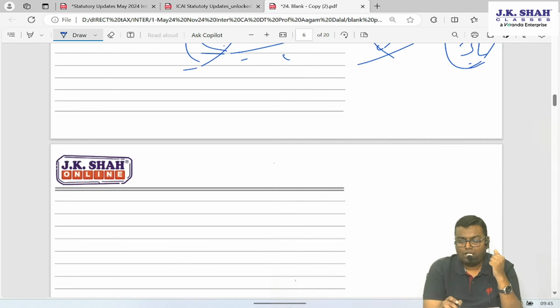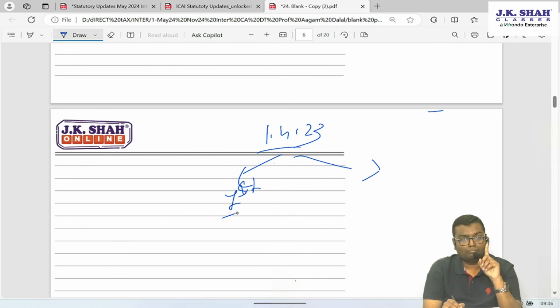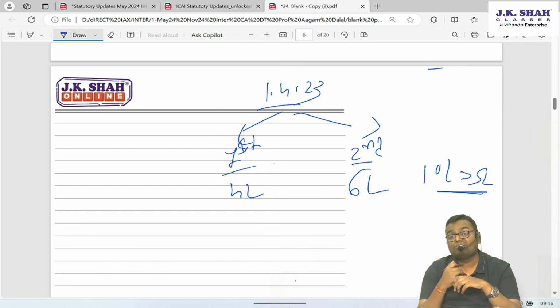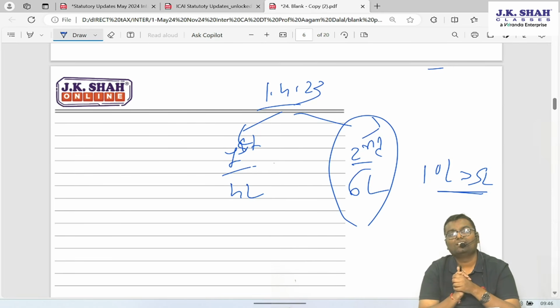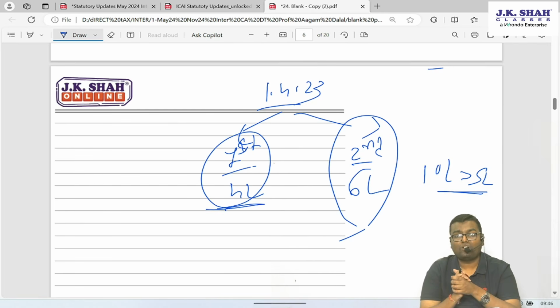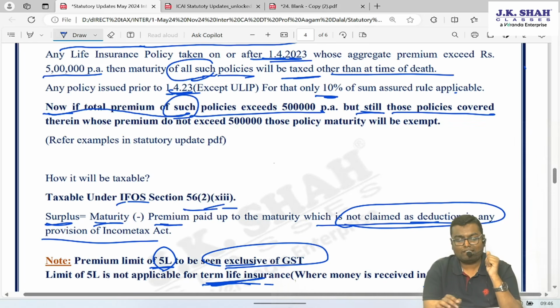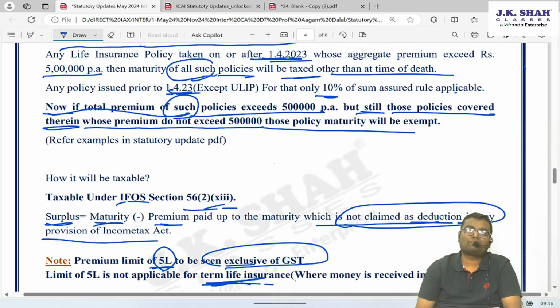One more example. On or after 1st April 23, let's say 2 policies are there. First policy premium is 4 lakh. Second policy premium 6 lakh. I have to see the total of them, 10 lakh. More than 5 lakh? Yes. Taxability is there. But which policy is taxable? Only the second one. Because the first policy premium is less than or equal to 5 lakh, I can give exemption to that. It will continue. See what I have written? Now if total premium of such policies exceeds 5 lakh per annum, but still those policies covered therein whose premium does not exceed 5 lakh, those policy maturity will be exempt.